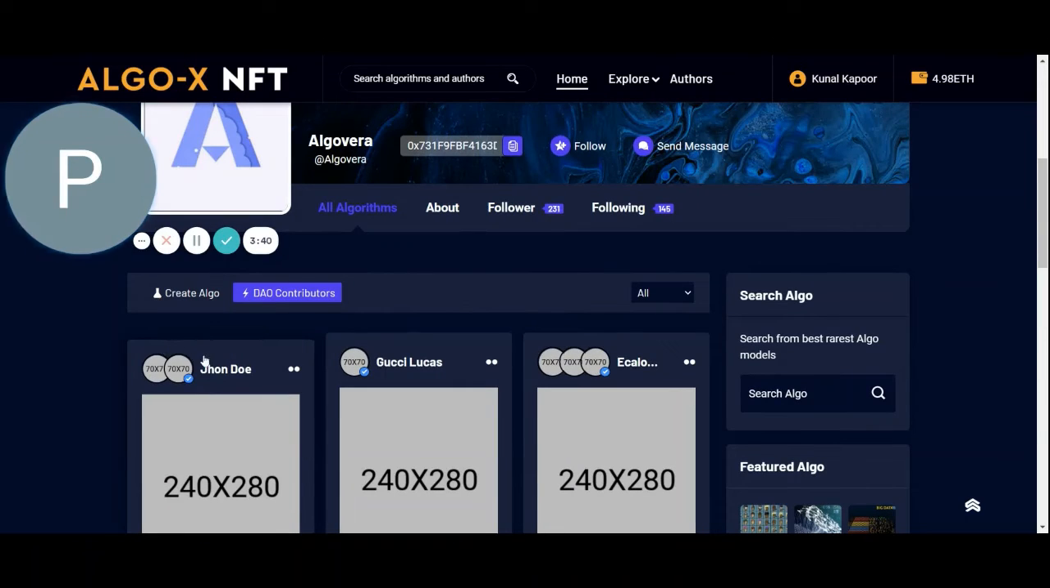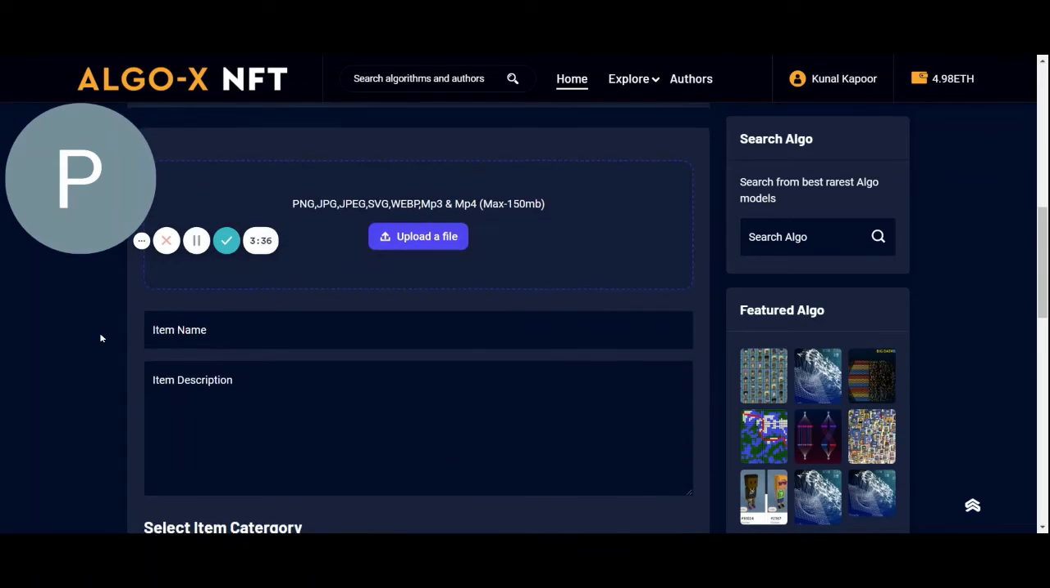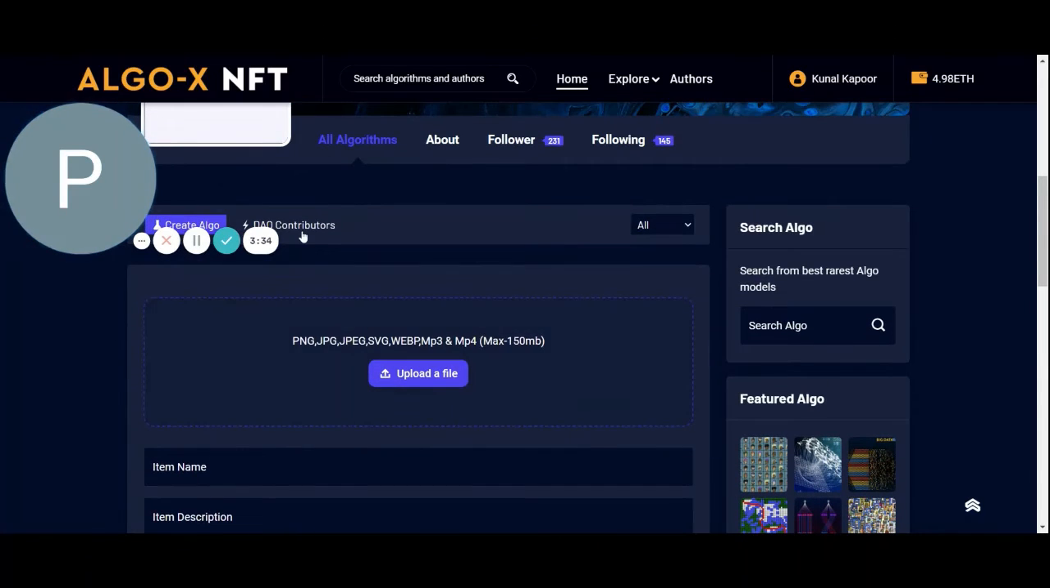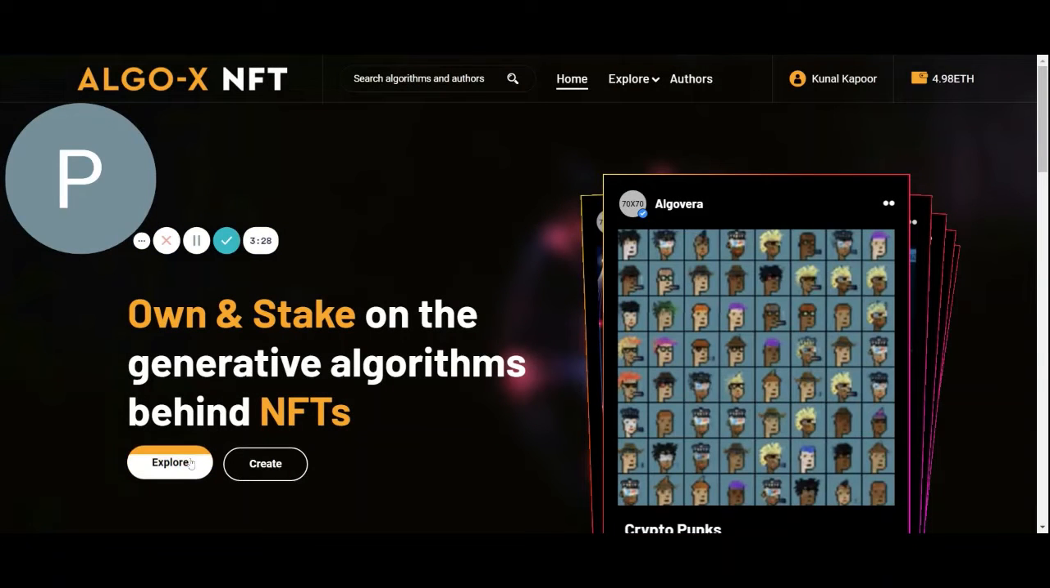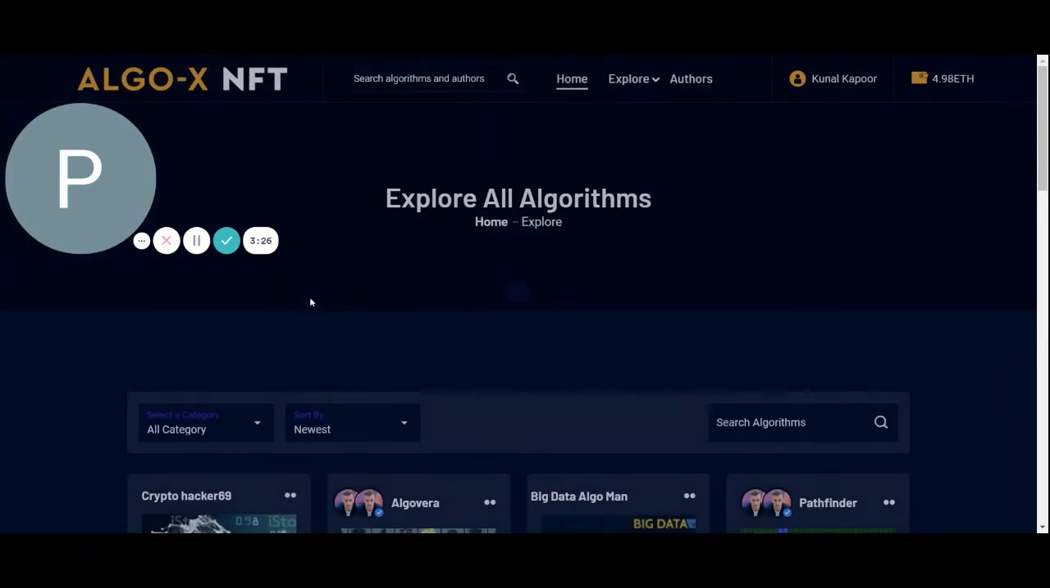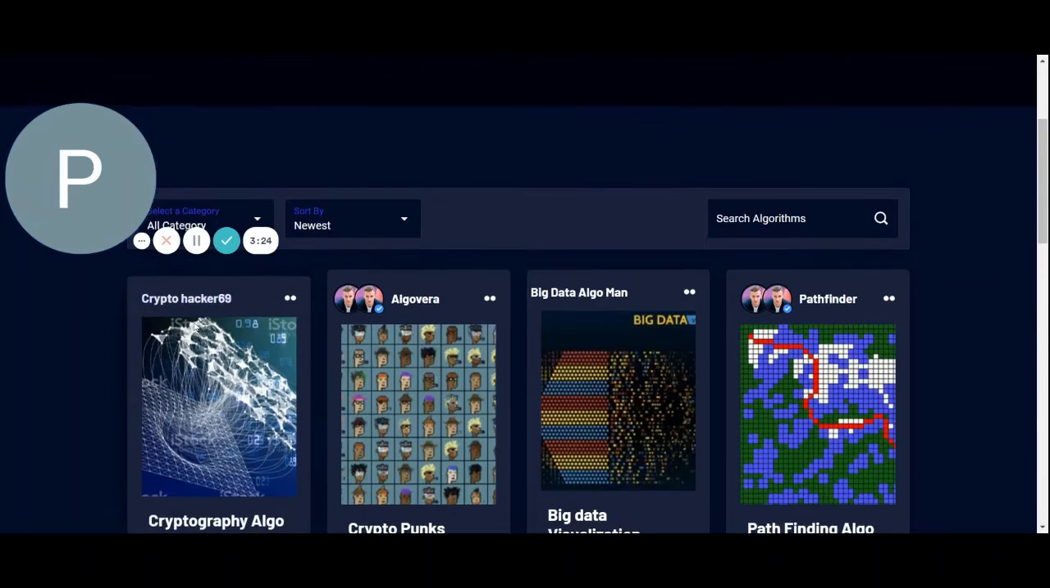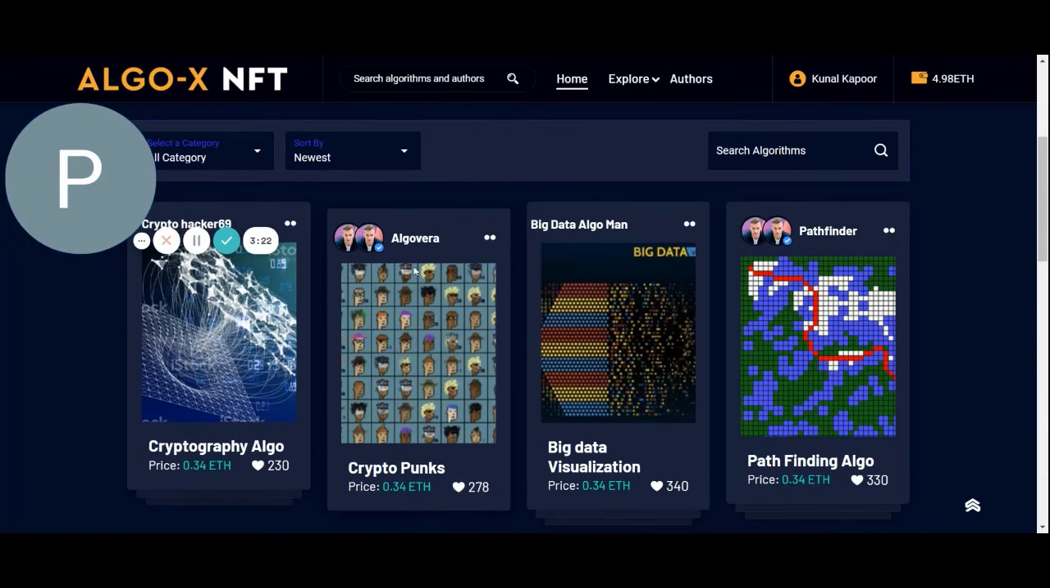But we are also keeping provisions for people to create their own algorithms and find ways to monetize them. And coming back to the marketplace, we try to explore how it looks in terms of finding the individualized algorithms behind the NFT of Algovera.